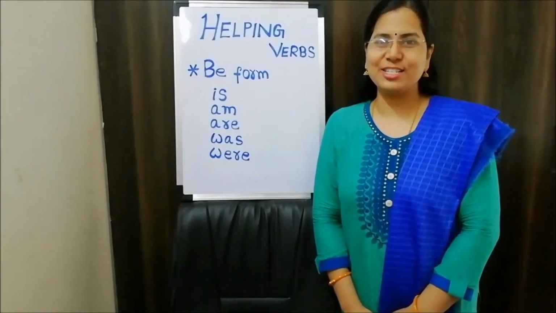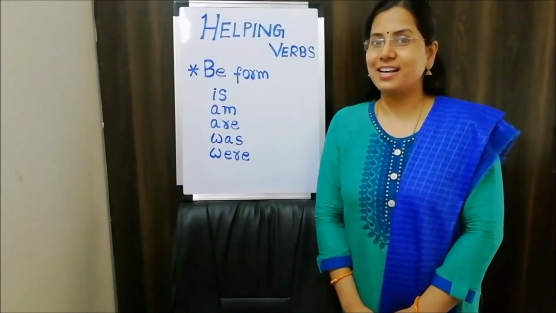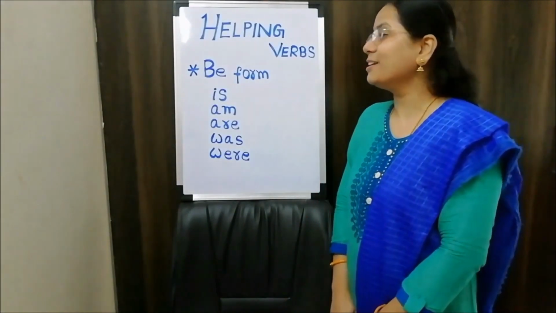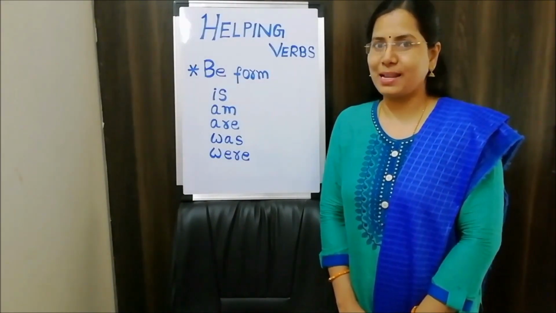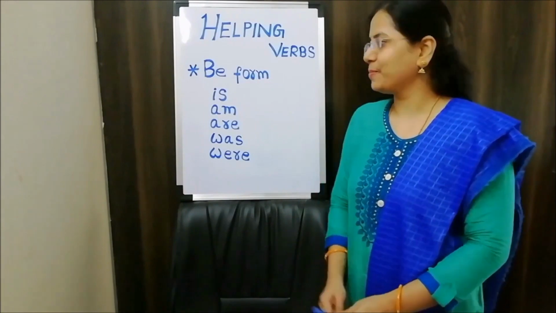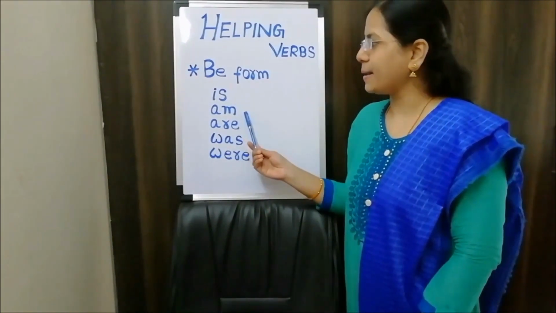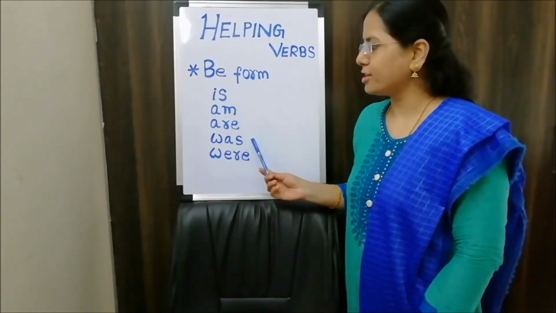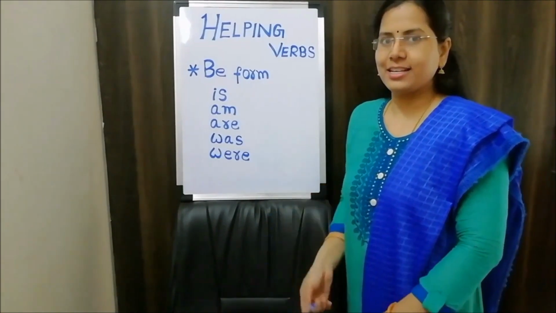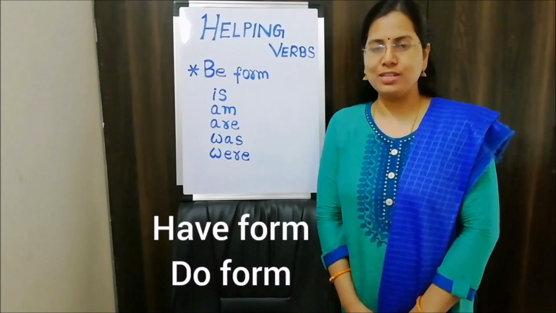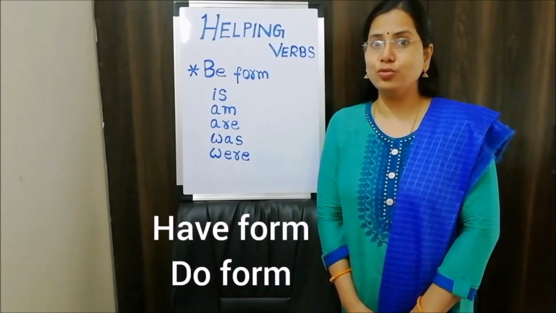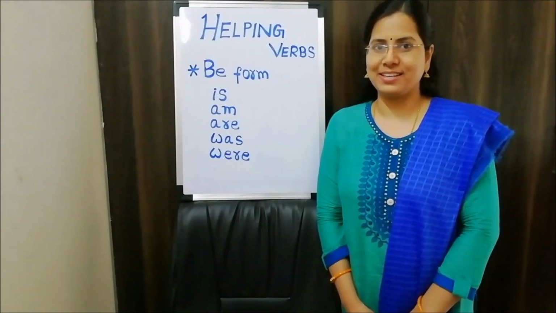Children, in the previous session, we started discussing helping verbs. So, we have learned be form helping verbs. What are they? Is, am, are, was, were. In this session, we are going to learn about have form and do form helping verbs. Let's begin the session.